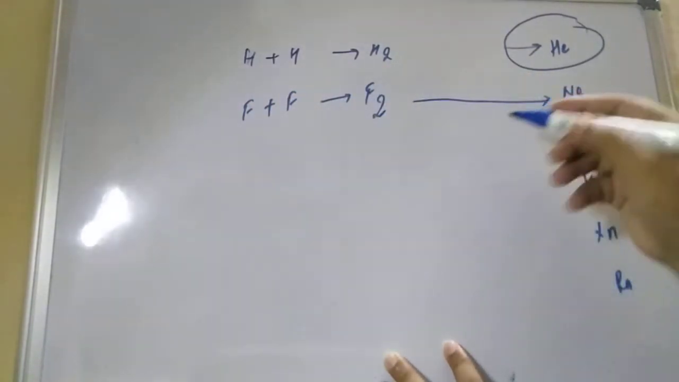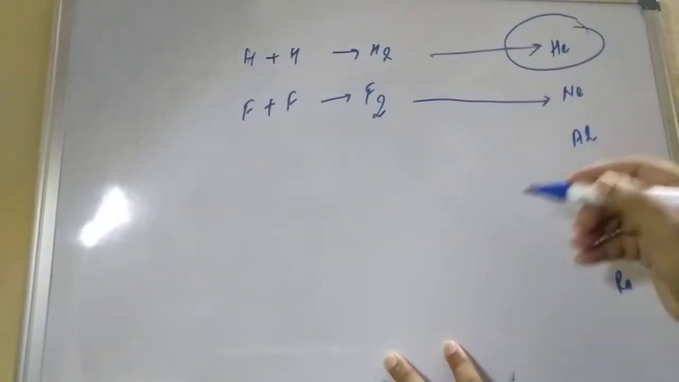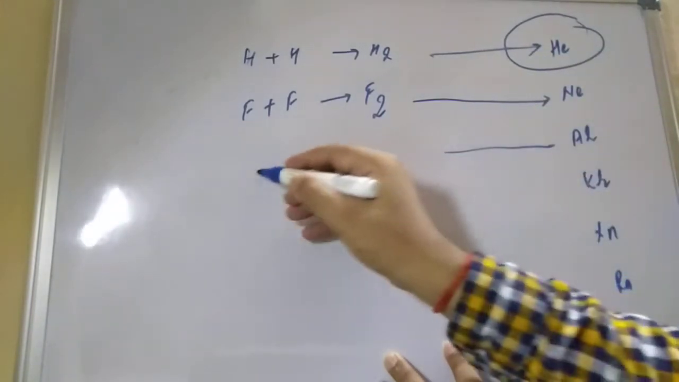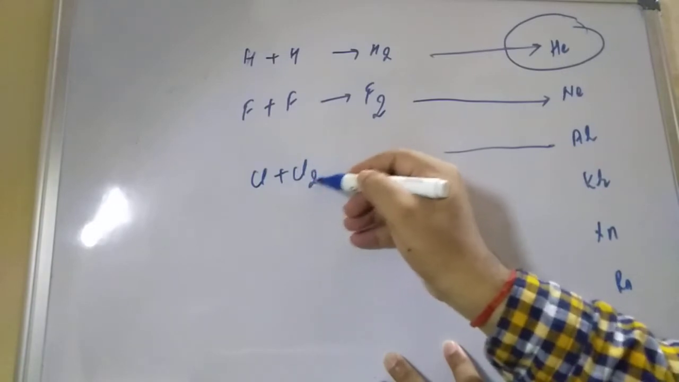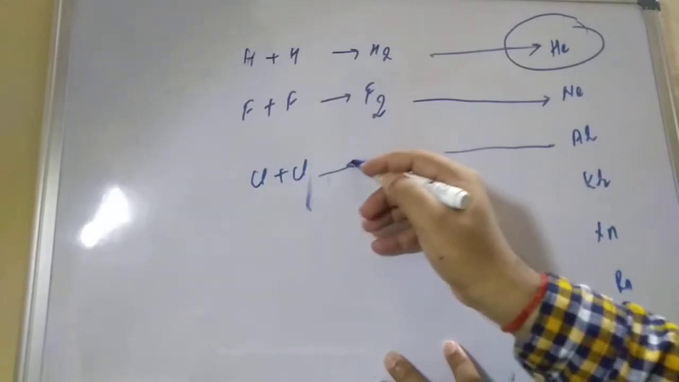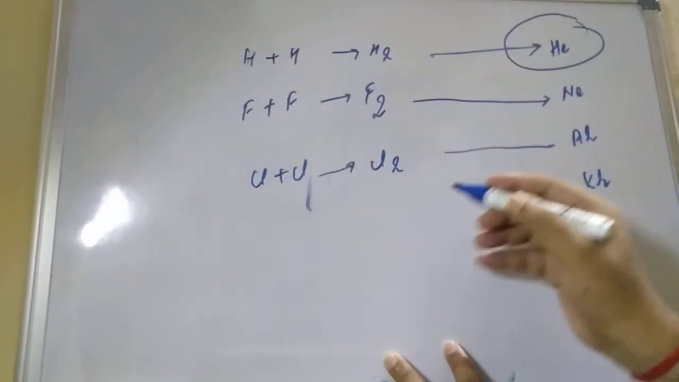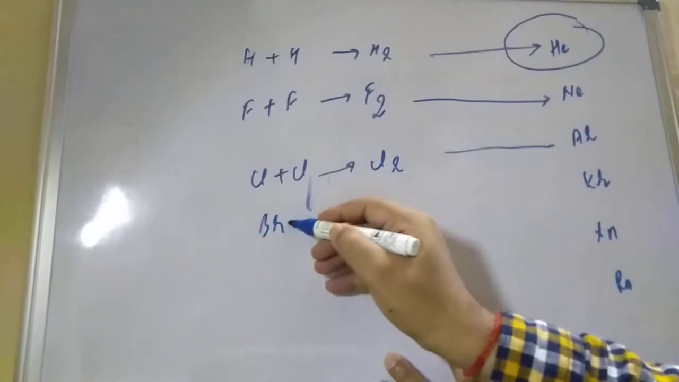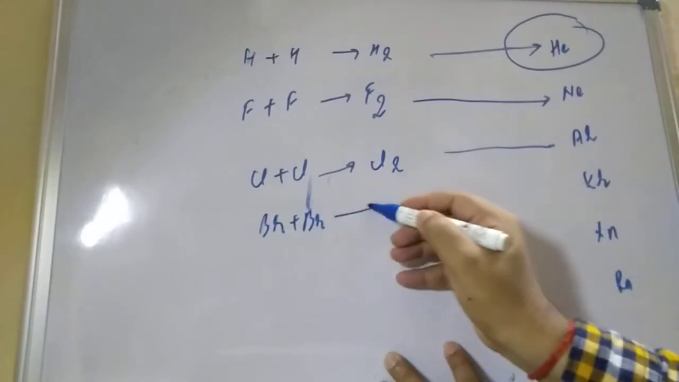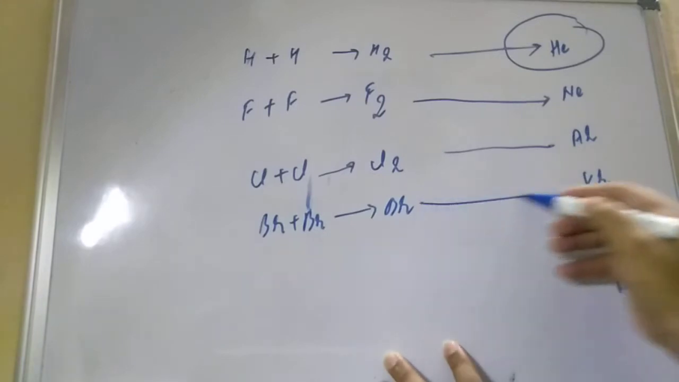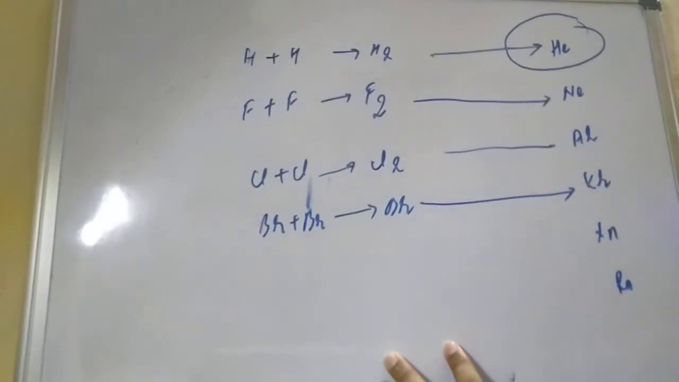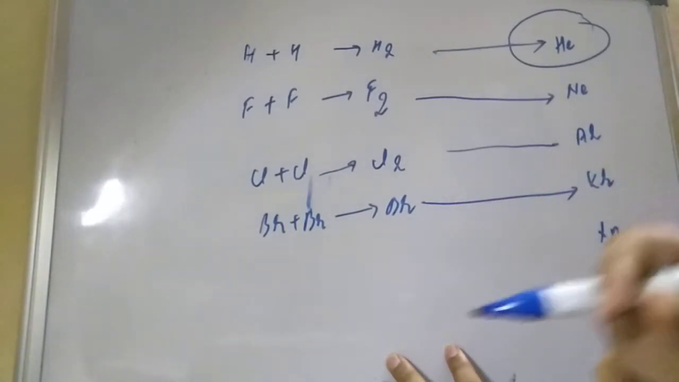So the nearest configuration of that is like argon. If a chlorine atom and a chlorine atom combine, they give Cl2. And if Br plus Br combine, it gives Br2, and the configuration will be like krypton.